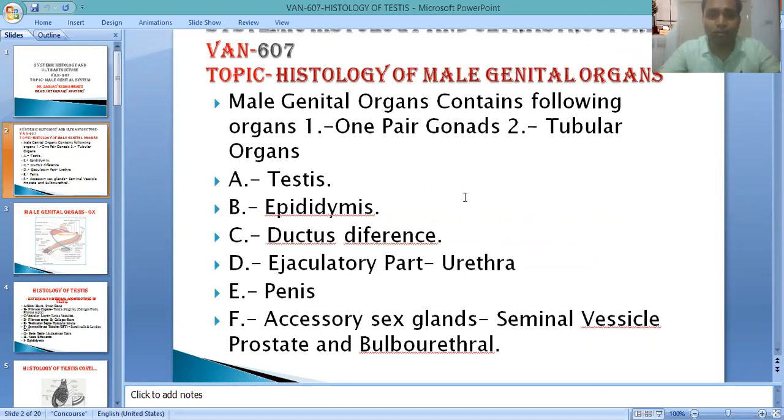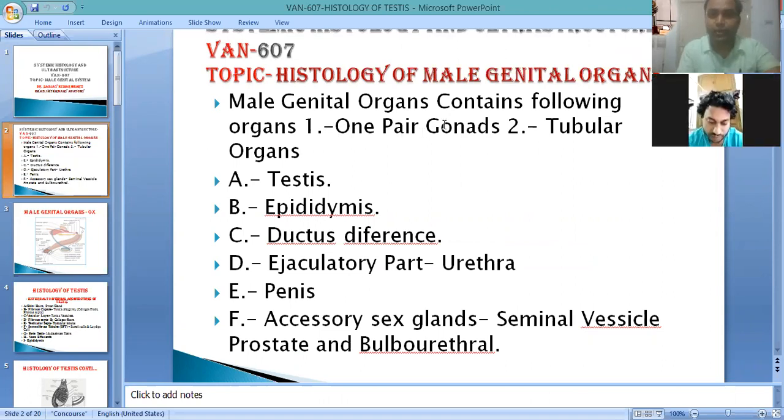So we all know the male genital system contains the following organs. One acts as the glands or gonads, which are in pair, and another structure is in tubular form that plays a major role in the transportation of sperm as well as the transportation of fluid, that is seminal plasma or semen.